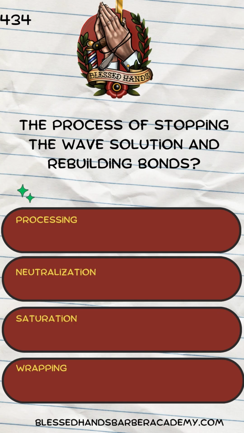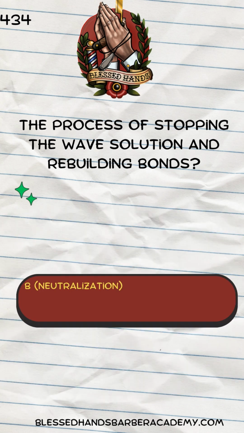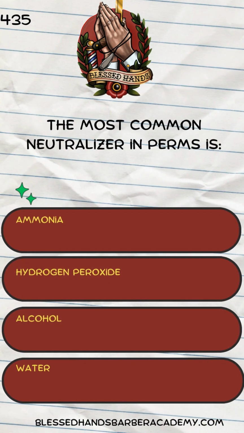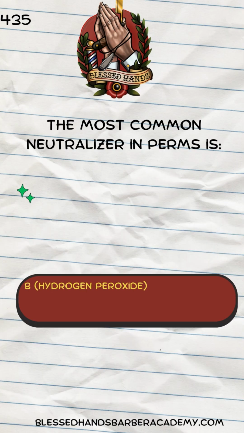The process of stopping the wave solution and rebuilding bonds: processing, neutralization, saturation, wrapping. B. Neutralization. The most common neutralizer in perms is ammonia, hydrogen peroxide, alcohol, water. B. Hydrogen peroxide.